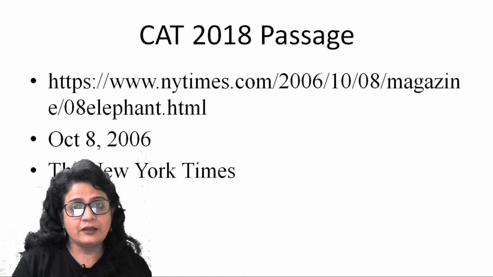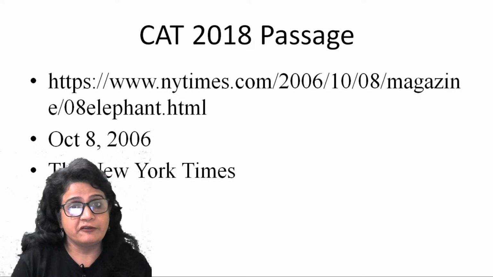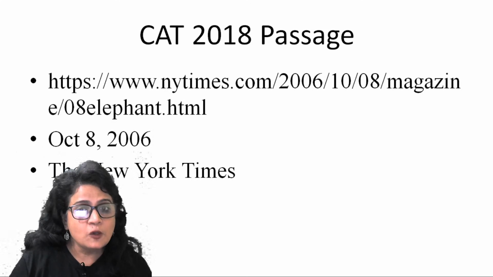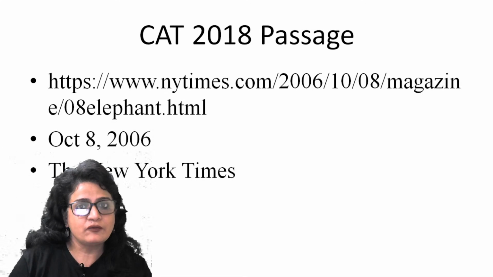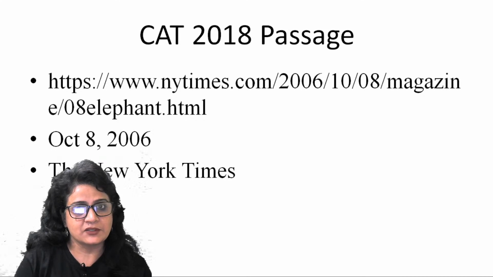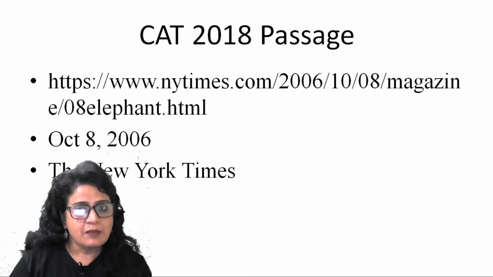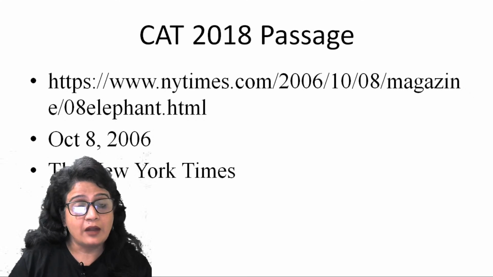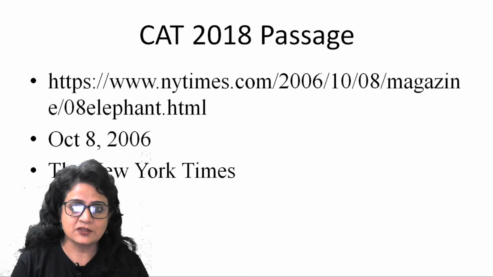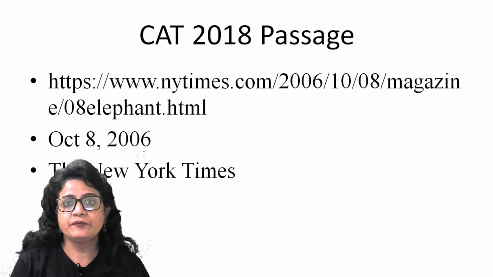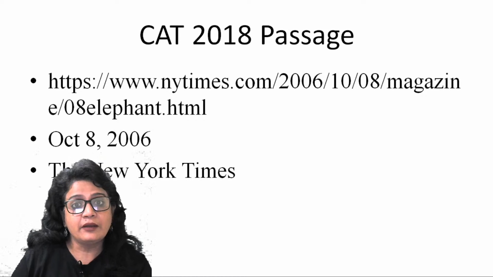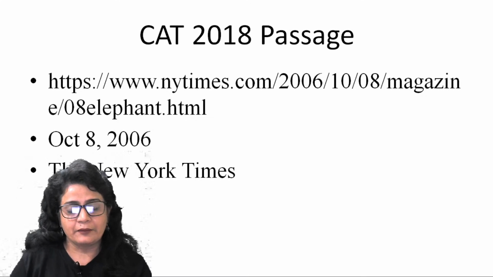The article was on the conservation of elephants, and it was a long article, and a truncated form of this article was given as the passage. Not the comprehensive article, but the examiner picked some parts of the article to give as the passage. If you read this article, you will have a clear idea about the whole thing.